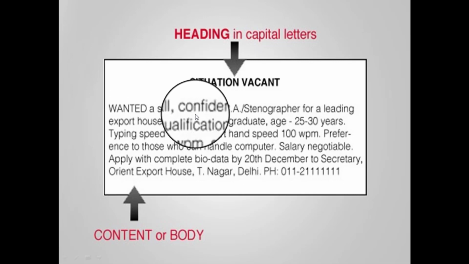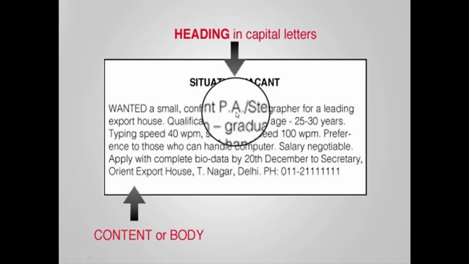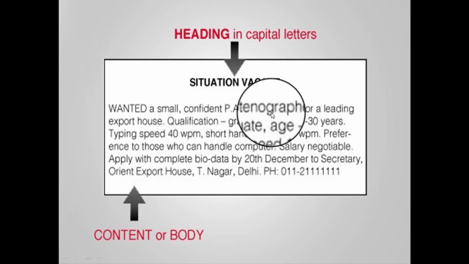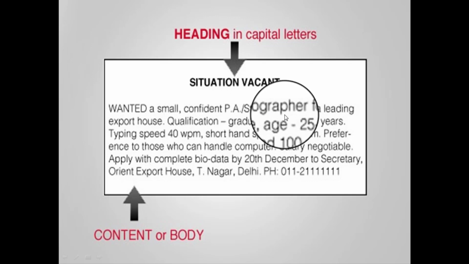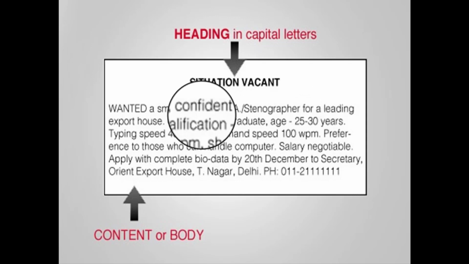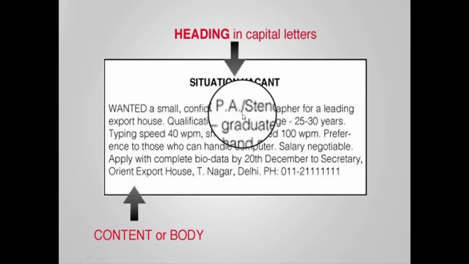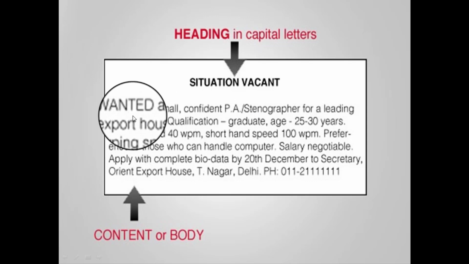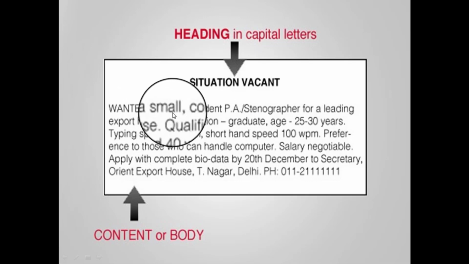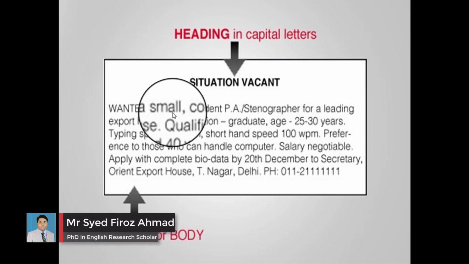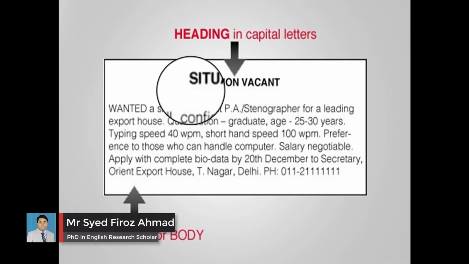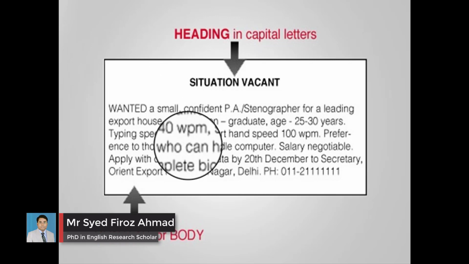So what is written further here? Wanted a small confident PA, means personal assistant, or stenographer also, that is also called a stenographer in another term, for a leading export house. So what is it in here? It is not in a sentence, understood? Only phrases are used here, but these phrases are clear phrases which can give the clear message. So wanted a small confident personal assistant.